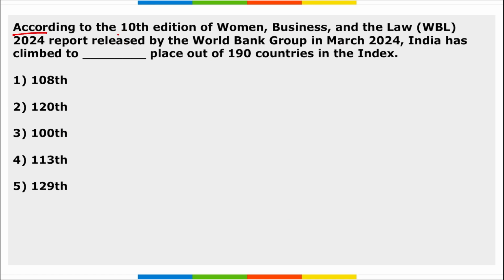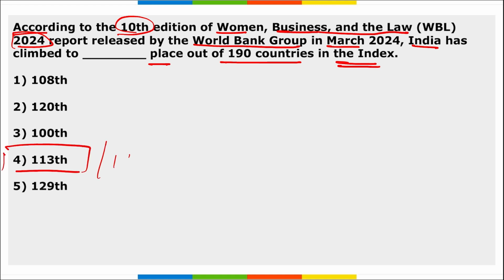Next, according to the 10th edition of the Women Business and Law 2024 report released by World Bank Group in March, India has climbed to dash place out of 190 countries in the index. So according to the report, India has climbed to 113th position out of 190 countries in this index.